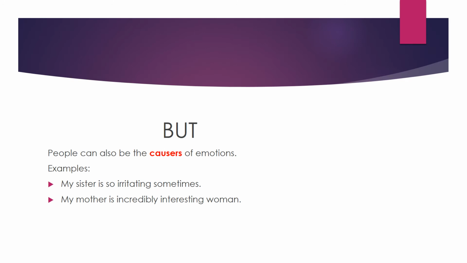But there is another side of the story too. People can also be the causer of emotion. Yes, believe me. Look at the examples. My sister is so irritating sometimes. My younger brother is so annoying. My students are so irritating. Okay, my mother is an incredibly interesting woman. So people can also create some emotion. It is not the responsibility of only the non-living things. Even living beings are also the cause of creating some bad or good emotion in our minds. Got it?